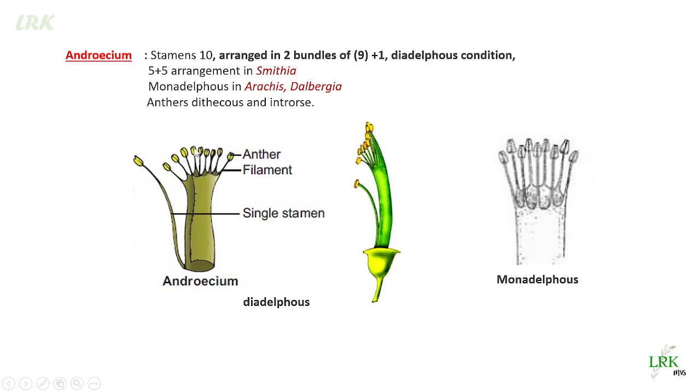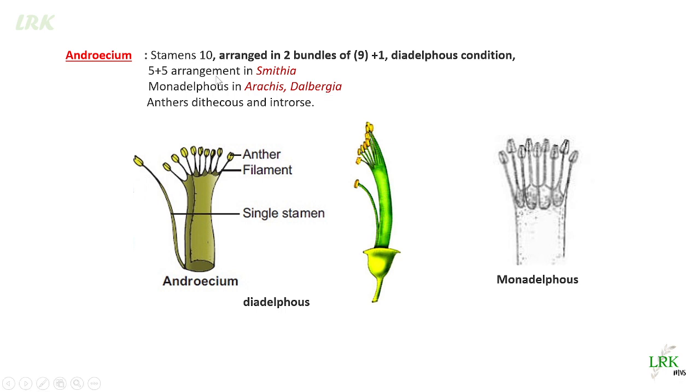Only their terminal portion, that is their anthers, remain free, and the filaments are fused. And one single stamen is free. That means there are two bundles, one with one stamen and the other with 9 stamens. So 9 plus 1 condition, we call it. This is diadelphous condition seen in these Fabaceae members.